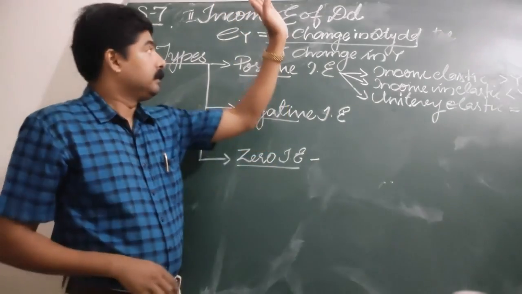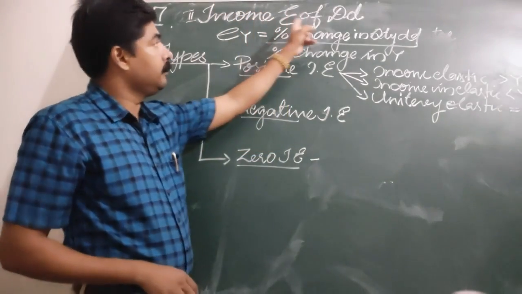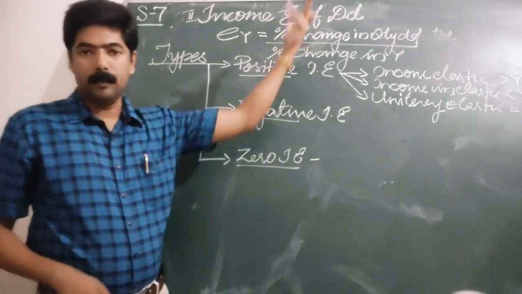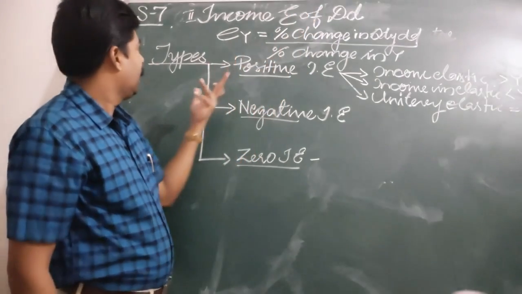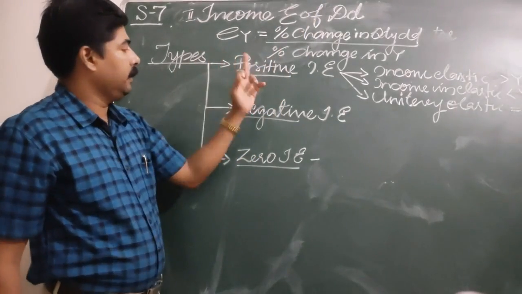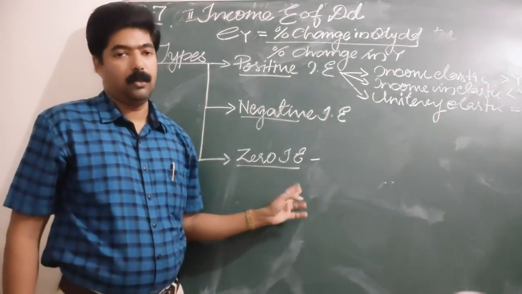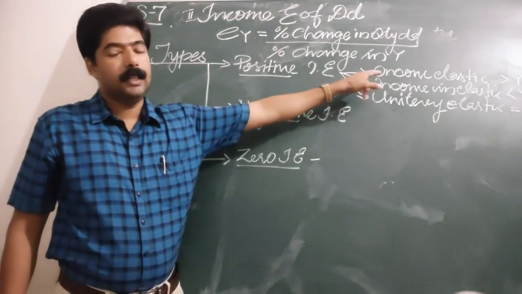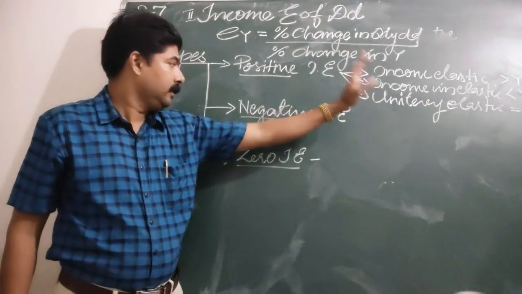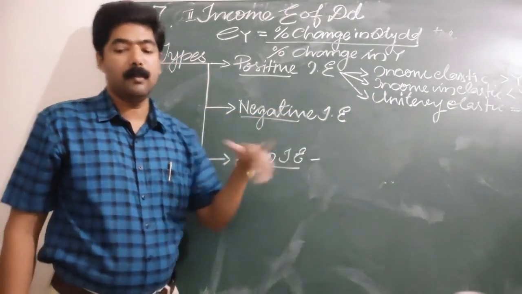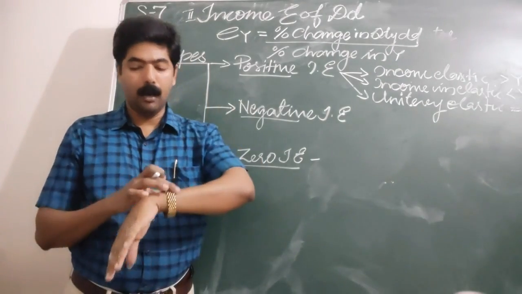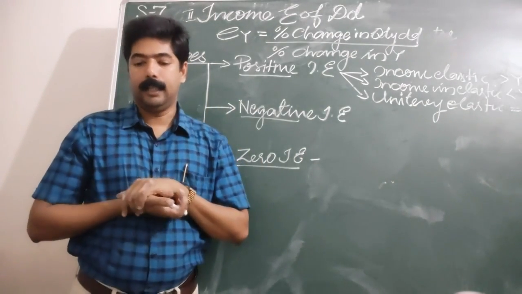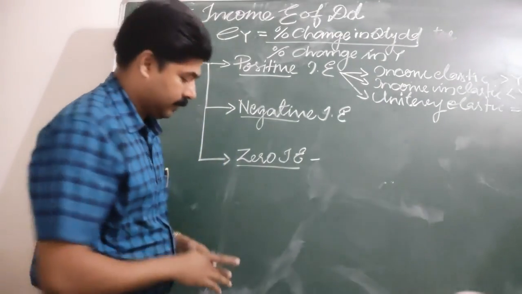The second type is income elasticity of demand. Under it we have three types: positive, negative, and zero. Under positive, we have three categories. Now we move to the last type of elasticity, that is cross elasticity.